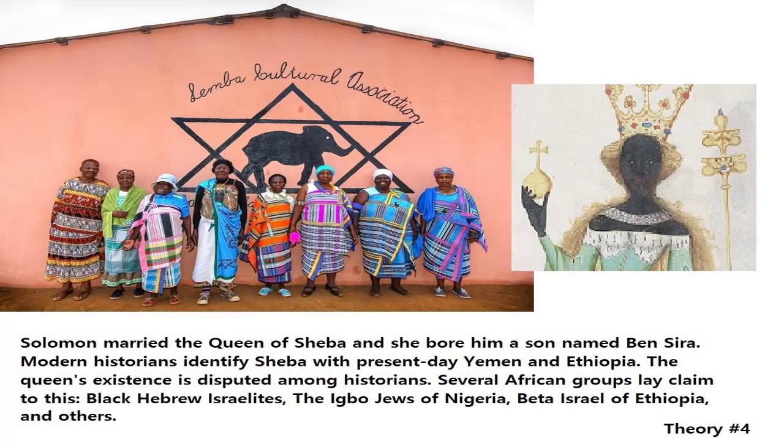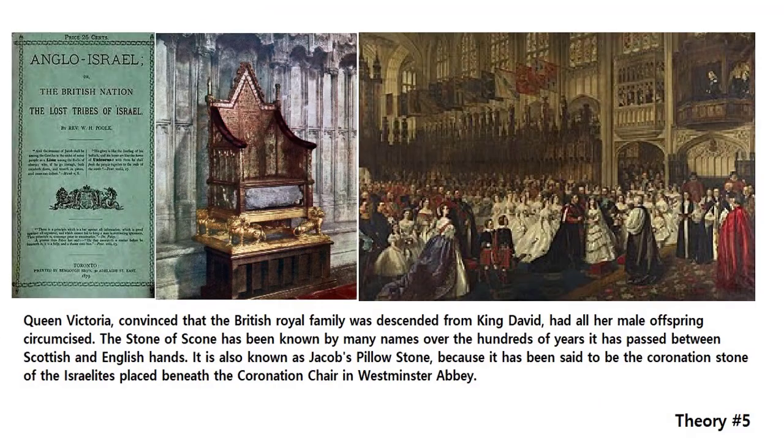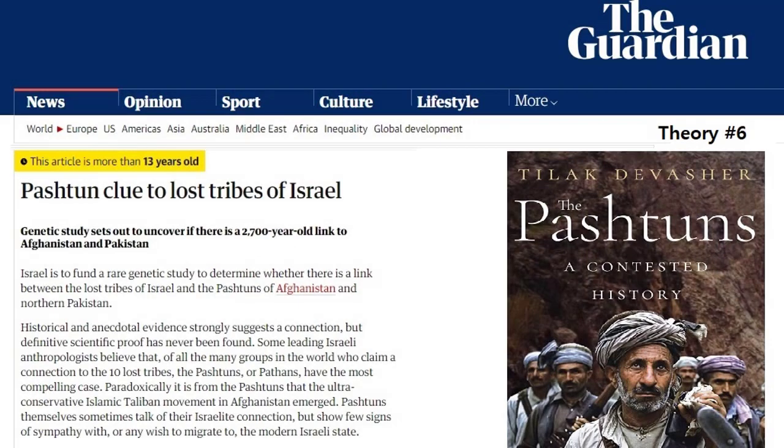Some people believe that, through the lineage of the Queen of Sheba, the lost 10 tribes of Israel went to Africa, believe it or not. And then, of course, there's a big one here, the Anglo-Israel connection. There's a big theory that it was the Anglo-Saxons who migrated up to Europe. There's even a group that says the Pashtuns in Pakistan and near India are part of that.